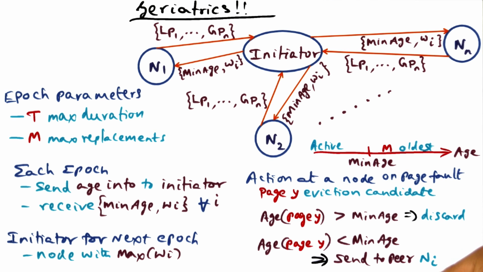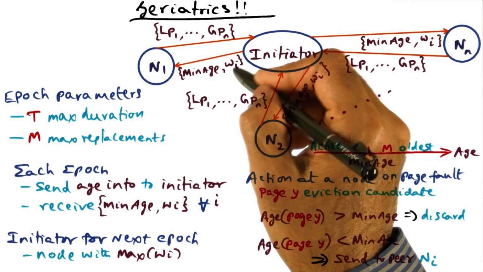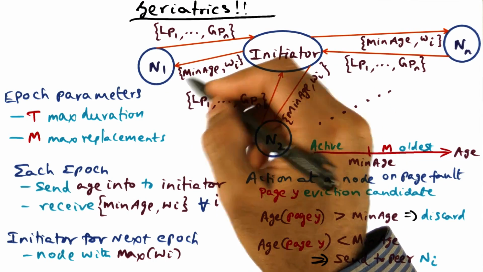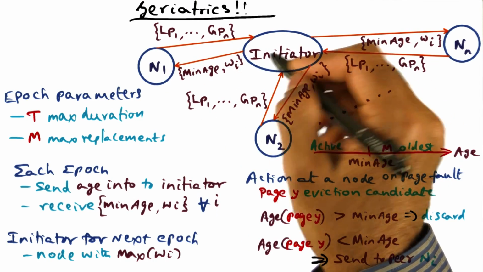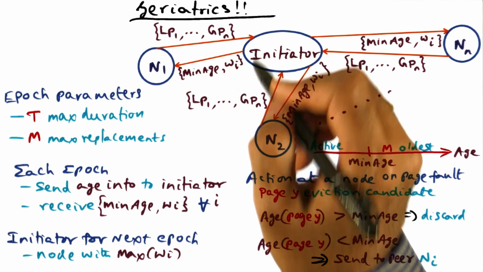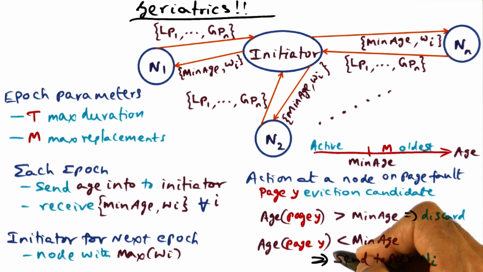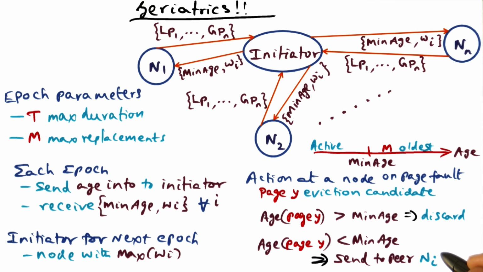How do you pick Ni? This is where the weight distribution comes in. I know the weight of all the nodes. At the end of this computation, the manager sent me the weight distribution for the upcoming epoch of all the nodes. So I can pick a node to send this page to based on the weight distribution. Of course, I could say, well, send it to the guy that has the highest weight because that's the guy that is likely to replace. But remember that it's only an estimate of what is going to happen in the future. So you don't want to hard code that.